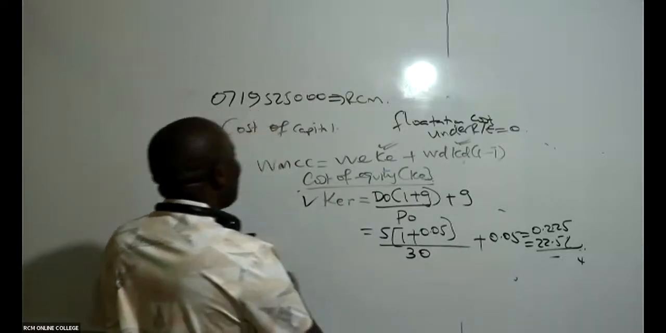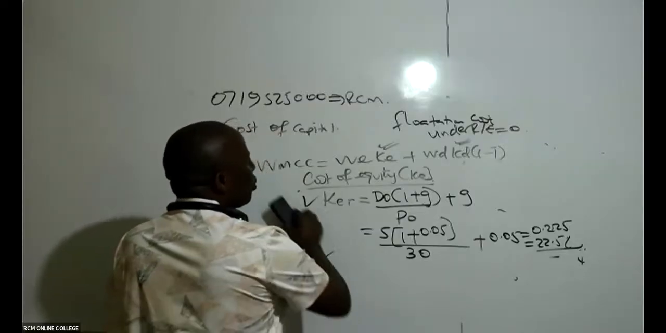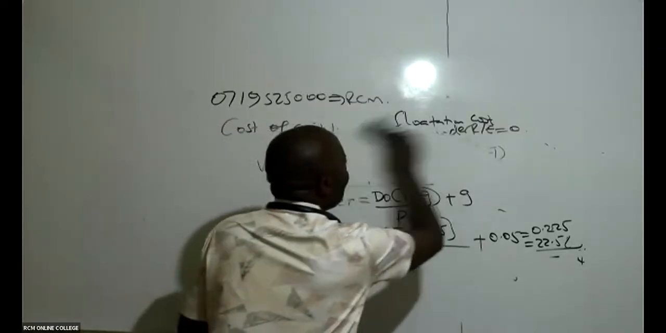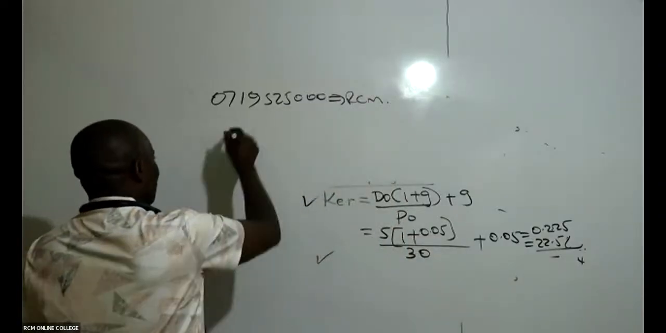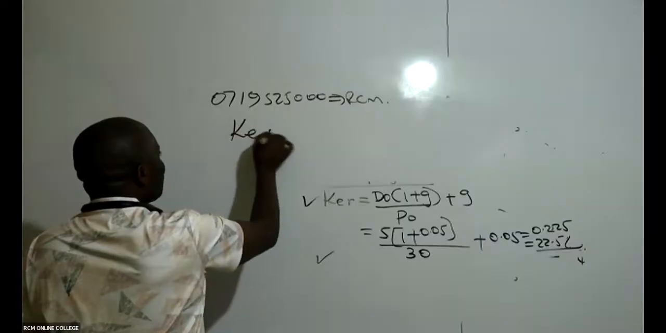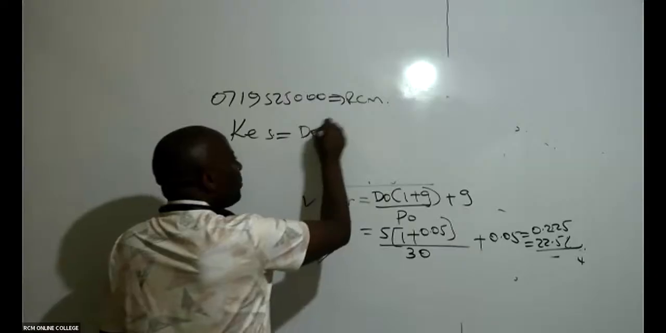So then go ahead and give me the second figure, the cost of equity, ordinary shares. Every other thing will remain the same.